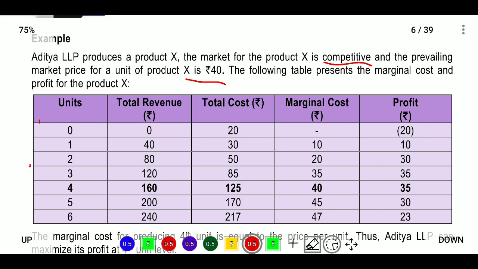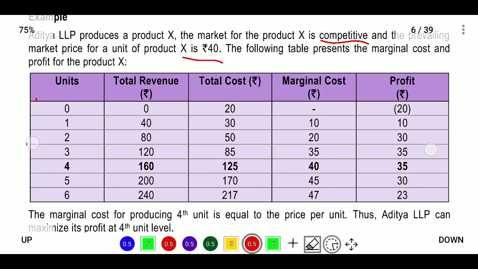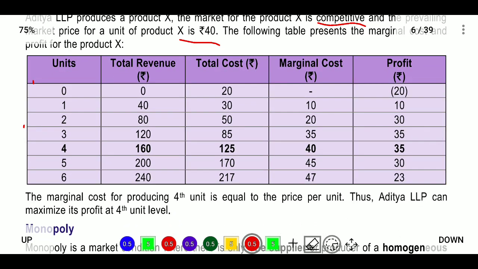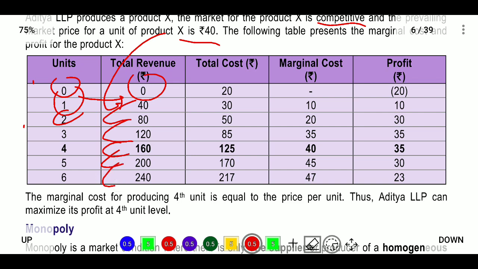The following table presents marginal cost and profit for the product X. Here we will find out where the profit maximization is. Maximization will be where marginal cost is equal to price per unit. Next, what is the total revenue? At 0 units there is no revenue. For 1 unit it will be 40, for 2 units 40 into 2, then 40 into 3, 40 into 4, 40 into 5, 40 into 6.